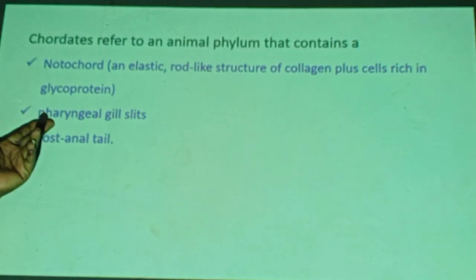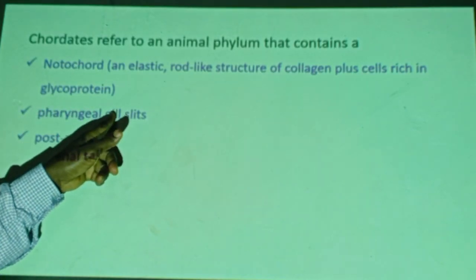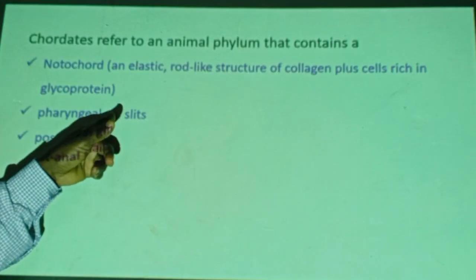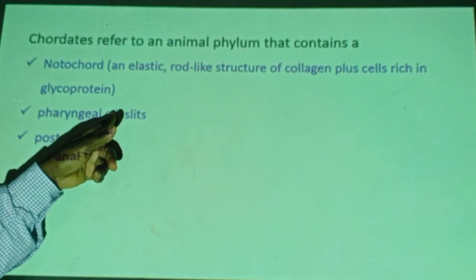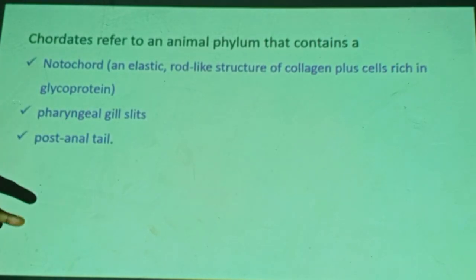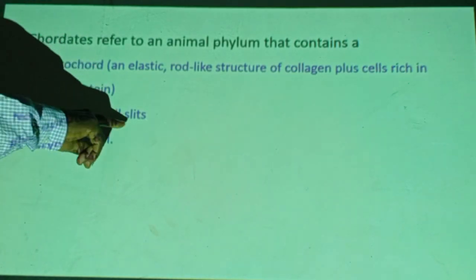In us, mammals who breathe with lungs, the pharyngeal gills develop into the throat, the larynx, the top of the trachea. Therefore, pharyngeal gill slits are found during our embryonic growth time.